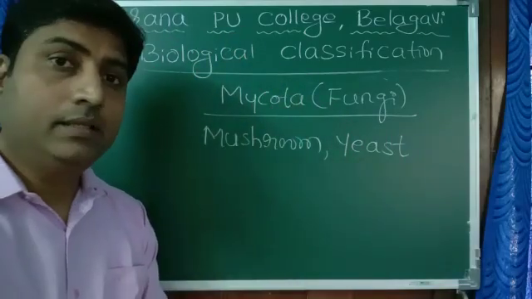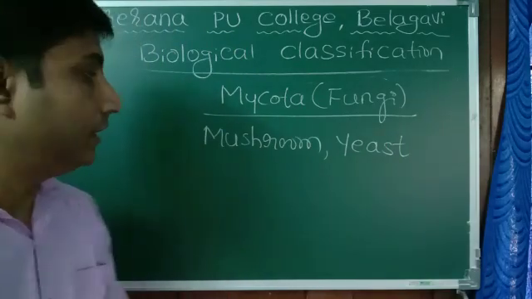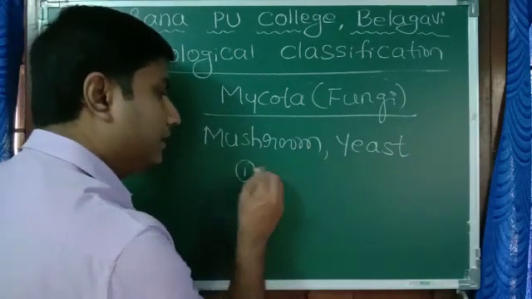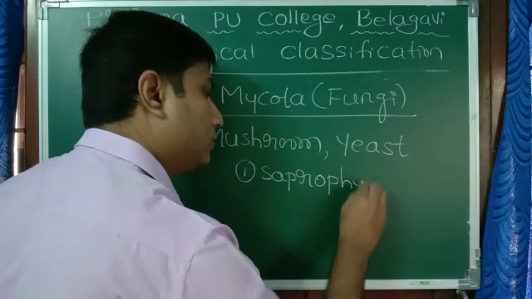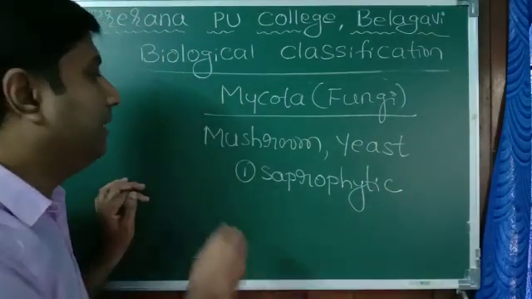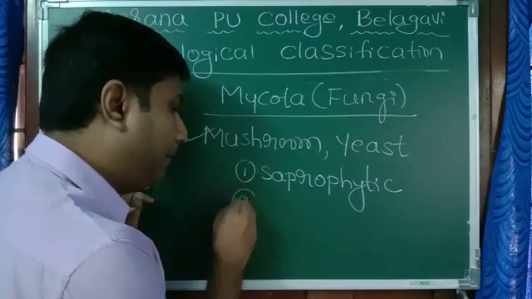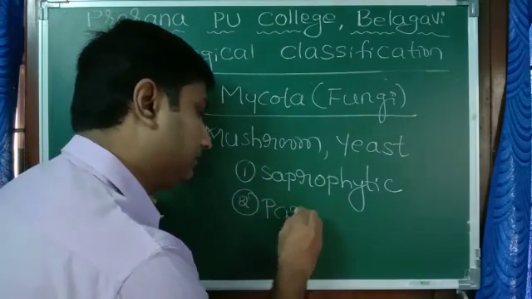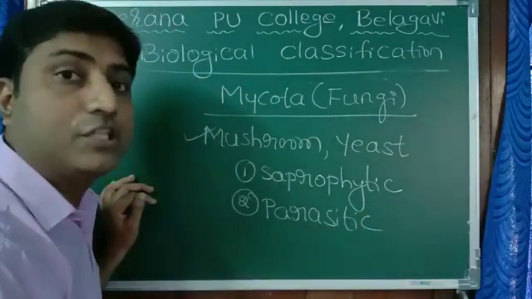And they are adapted to different modes of nutrition. Most of them are saprophytic, which depend on dead and decaying matter. Best example is mushroom. Some of them are parasitic, as smuts and rust.